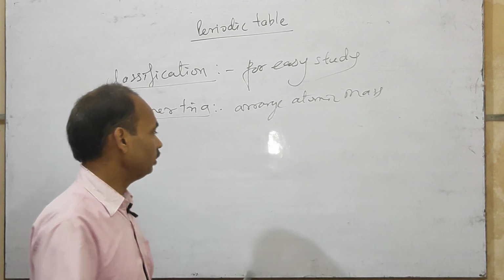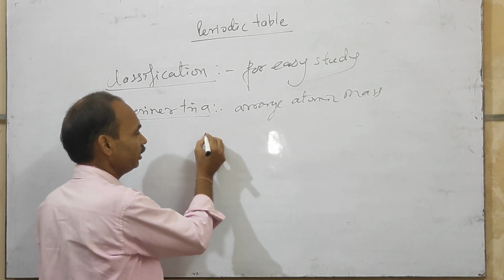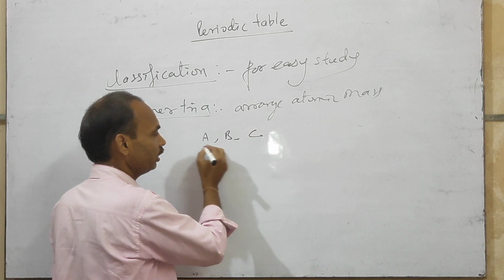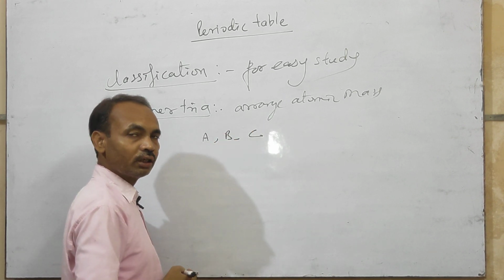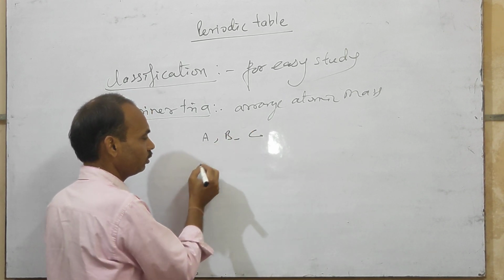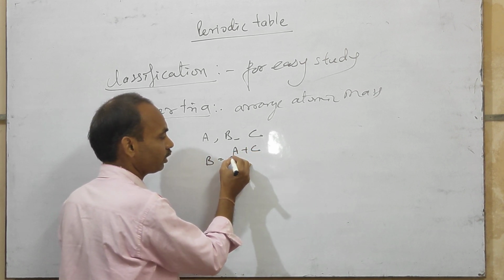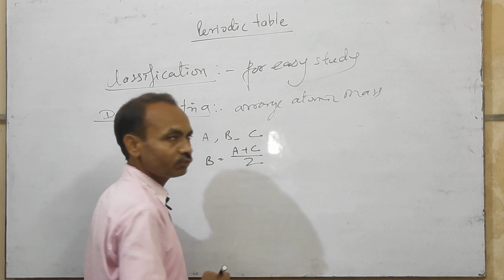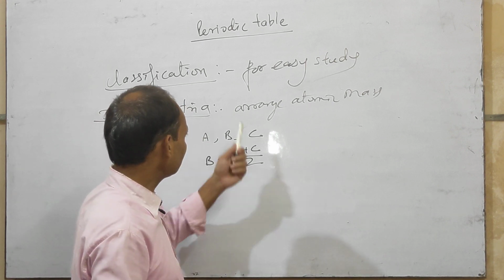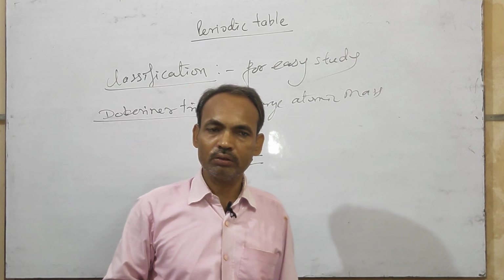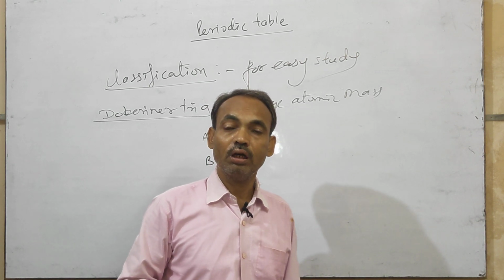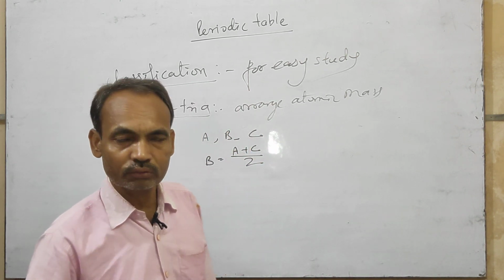If he arranged the elements A, B and C according to their atomic mass, then the mass of B will be the mass of A plus the mass of C, divided by 2. It fitted only some elements but not the higher elements.